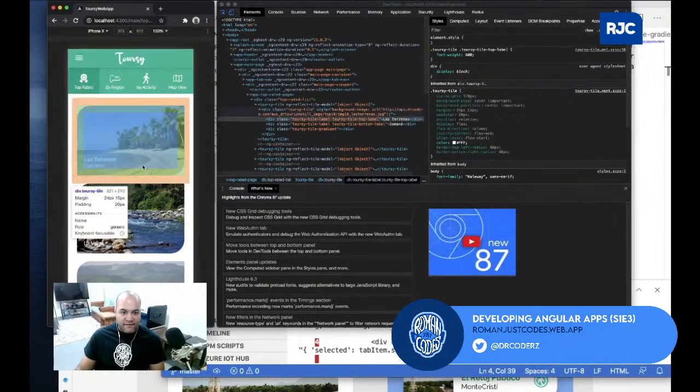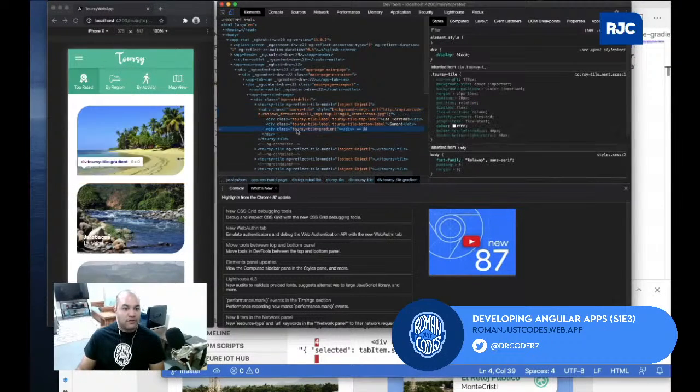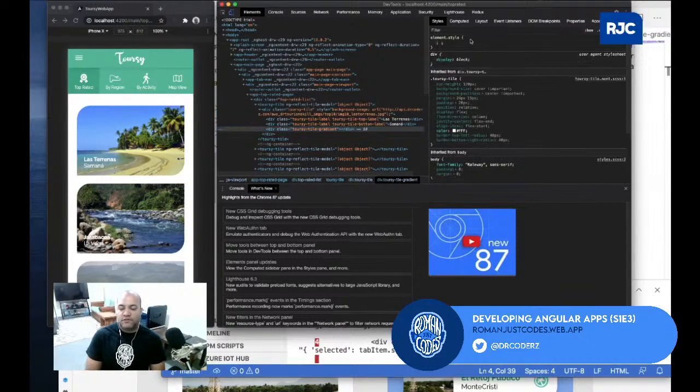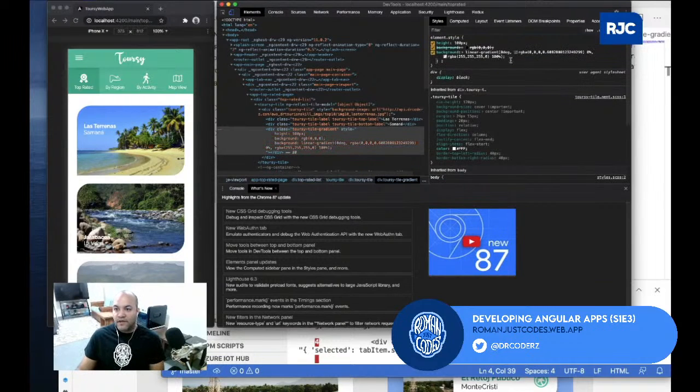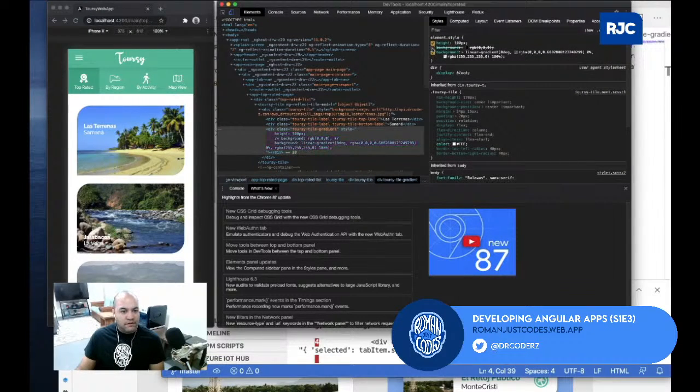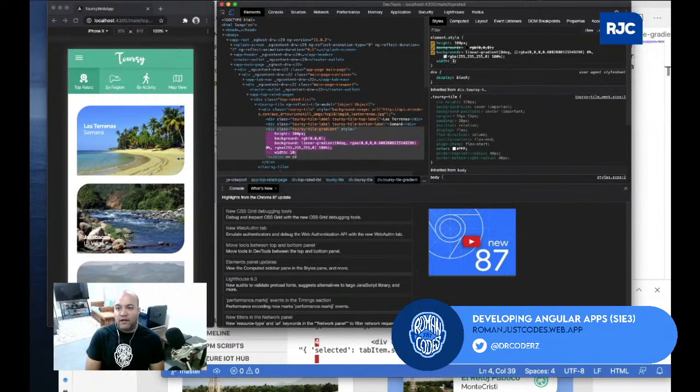If I have the Toursy tile container in there, I'll just mess around with this. I'll say a height, like 100 pixels, whatever, and then I'll just paste that code in there. And then if I do width 100% or something like that, then you see some of that gradient going on, right?